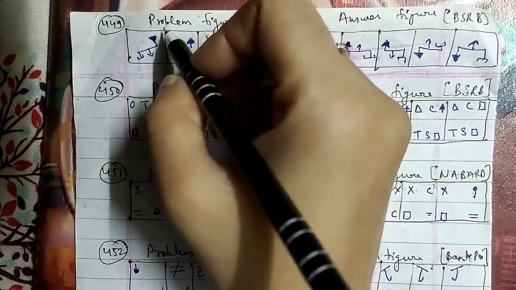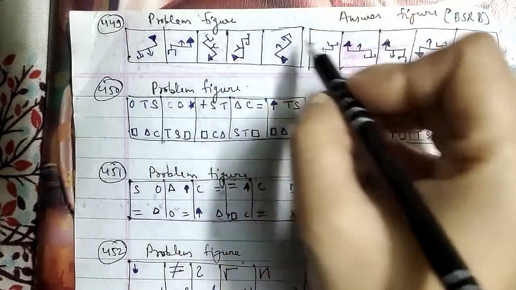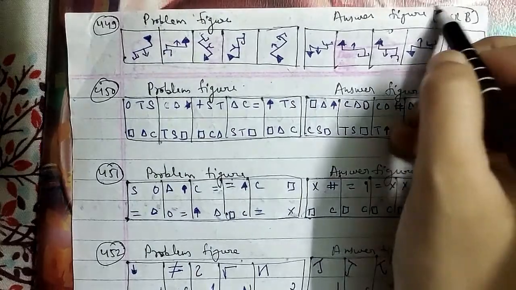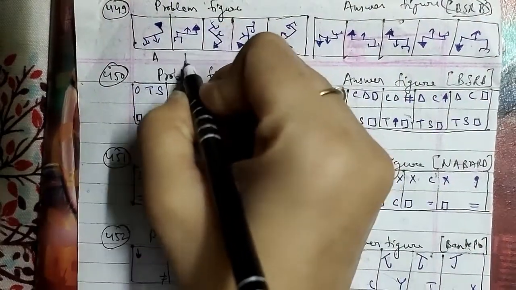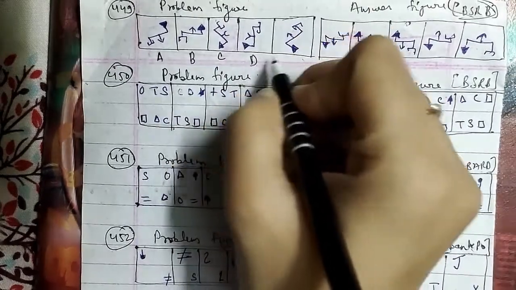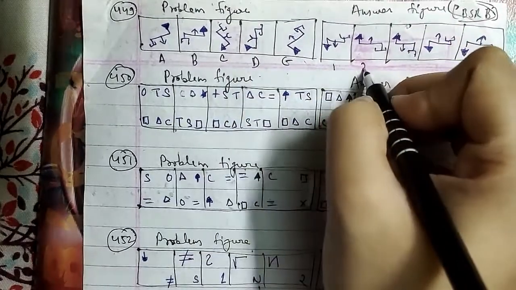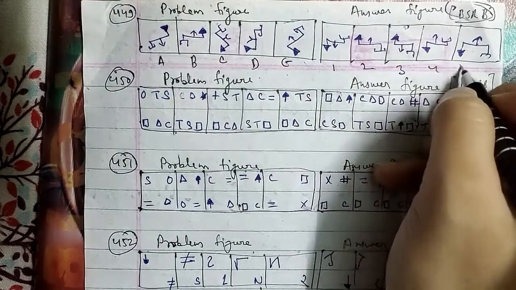So here is the 449th question of the session. These were the problem figures and these were the answer figures, which have been asked in the BSRB question paper. They have been named A, B, C, D, E, and 1, 2, 3, 4, 5 as well.